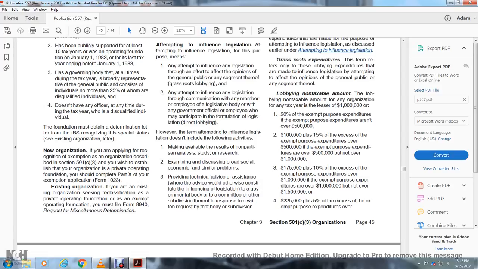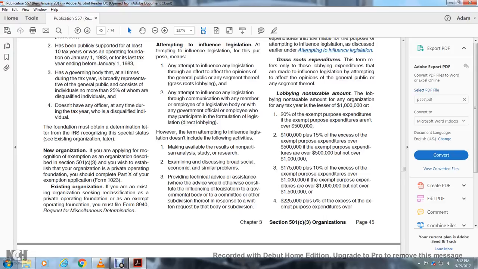Alright, lobbying non-taxable amount. The lobbying non-taxable amount of an organization for any tax year is: $1 million or less, 20% of the exempt purpose expenditures if the exempt purpose expenditures are not over $500,000; $100,000 plus 15% of the excess of exempt purpose expenditures over $500,000 if the exempt purpose expenditures are over $500,000 but not over $1 million.